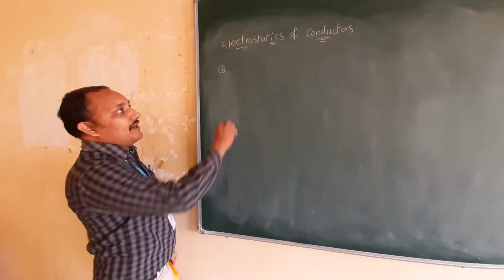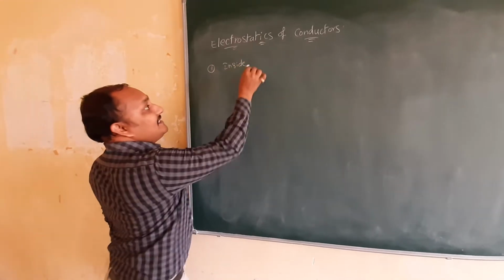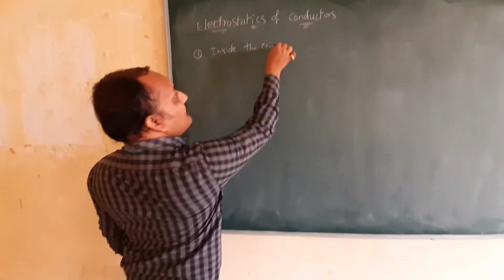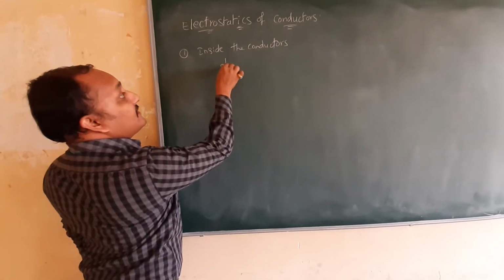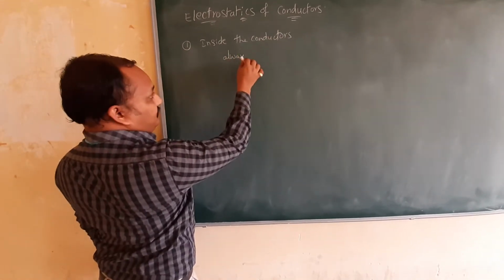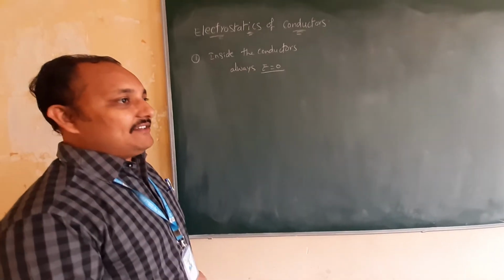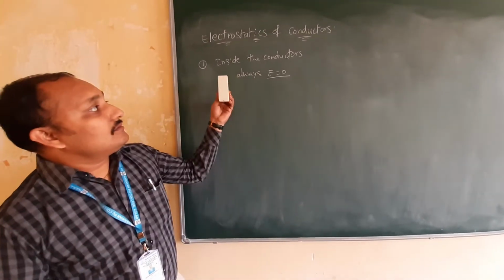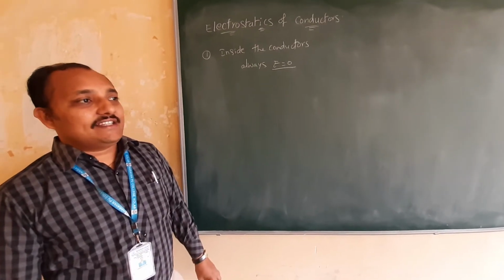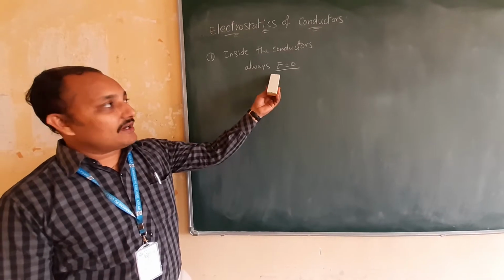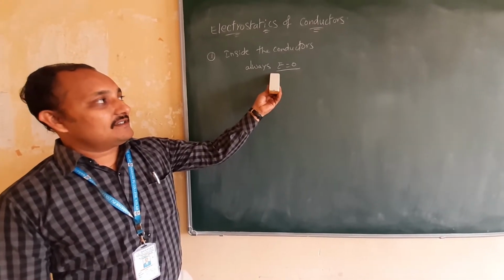So what is the first point? Inside the conductor, always, what is E? Electric field intensity. So inside the conductor, always the electric field intensity is 0. You came to know this point. Already you got this in Gauss law applications.